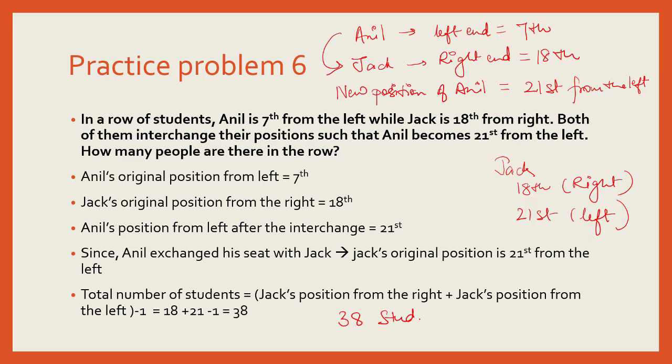I hope you have understood the concept here, and also understood that the new position of Anil is actually nothing but the older position of Jack. We have converted this question into a format where we can get the rank of the same person from the left end and the right end. Then this question becomes easy and a cakewalk to solve.